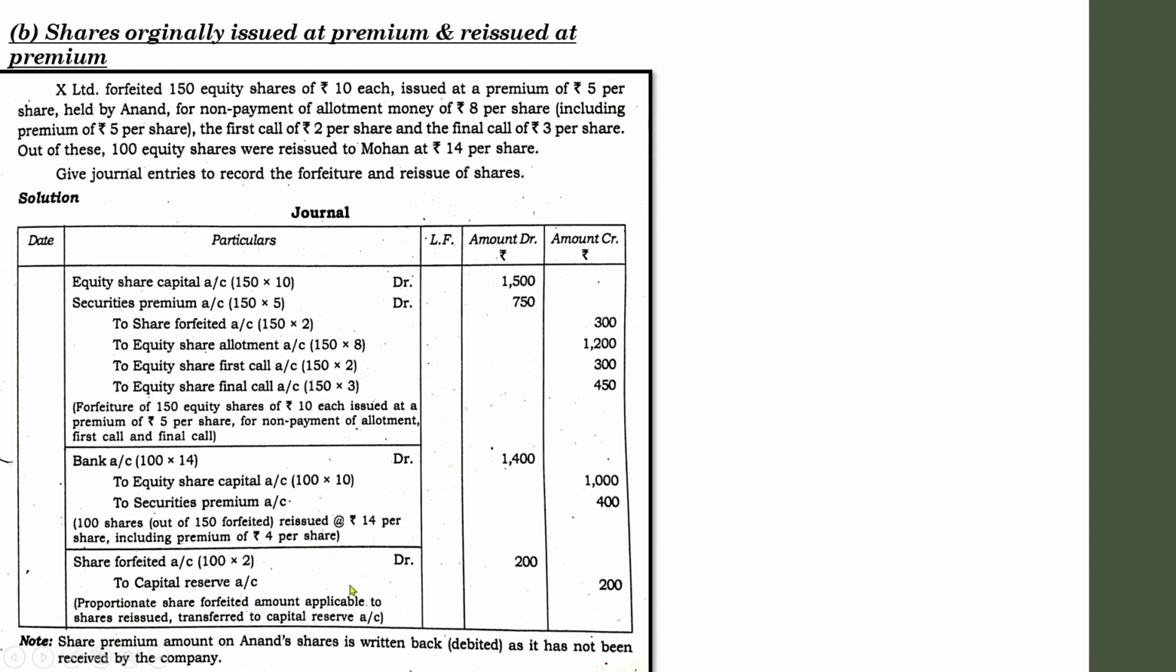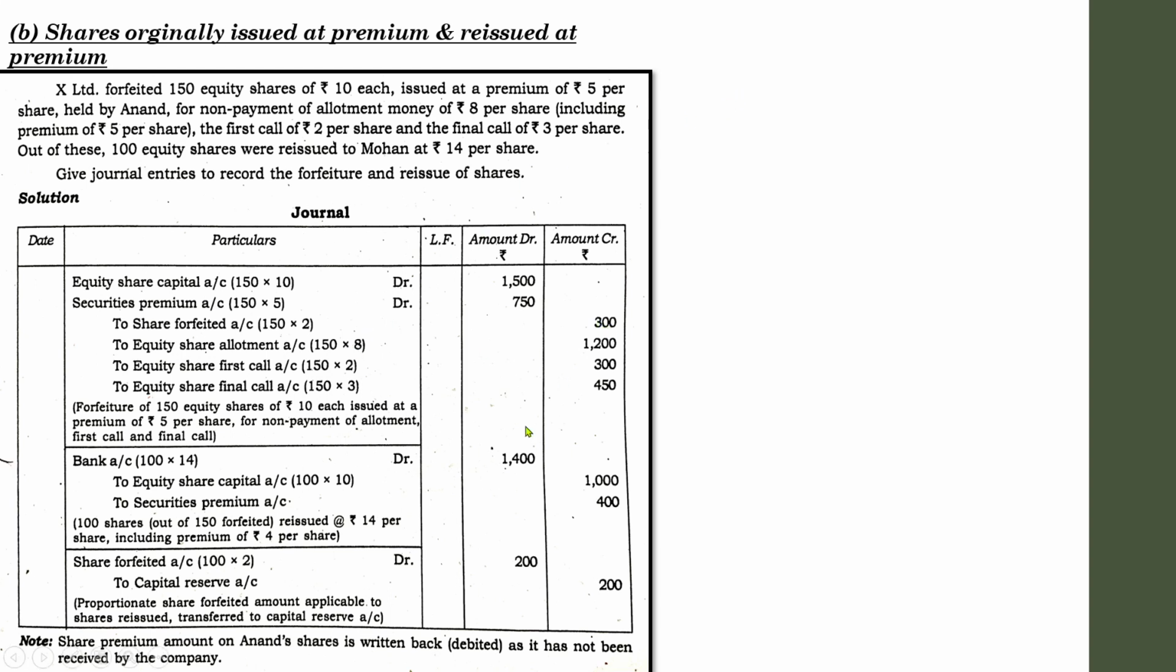Here the computation of the entries is also the method which we have followed in the previous case. Just like you have to follow the steps in the previous case. See, here there is only one forfeiture, that is with regard to 150 shares. Here in the case of reissue there is no such discount, because it is reissued at premium, so no amount of forfeiture will be set off with regard to discount at the time of reissue at premium. So we have to consider only this one.